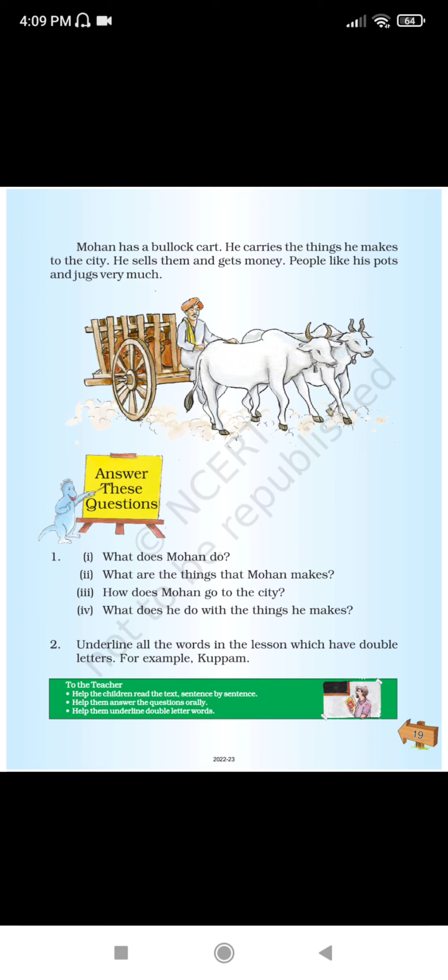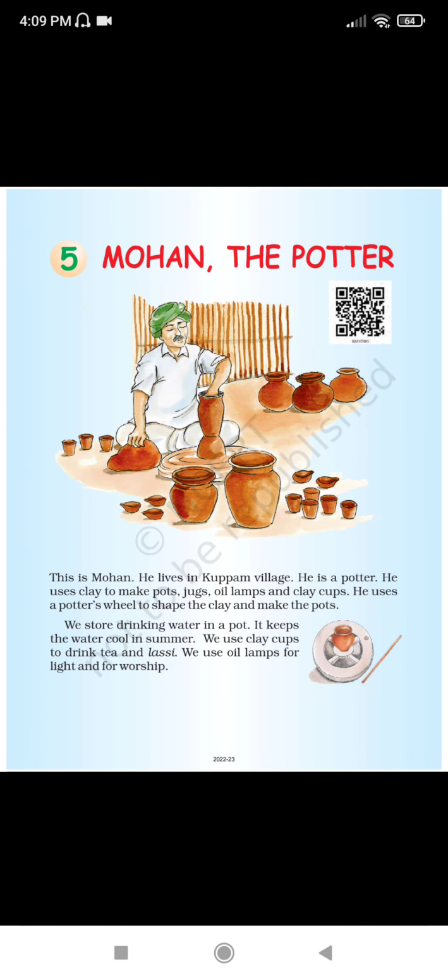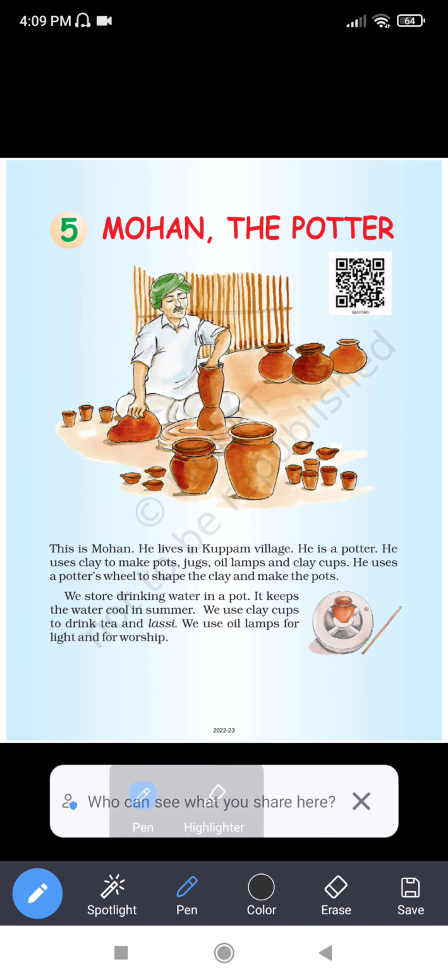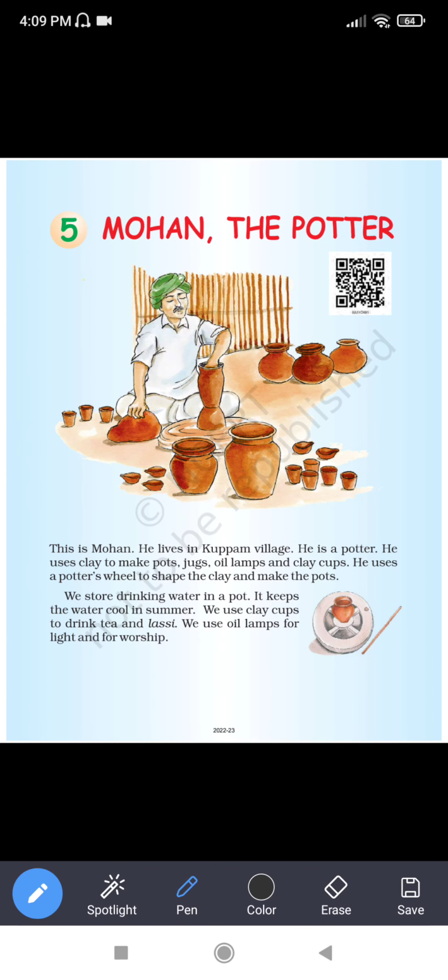Underline all the words in the lesson which have double letters. For example, Kuppa. So let's see and find out such words. This is Mohan, like village, potter, keep, cool. Like this.